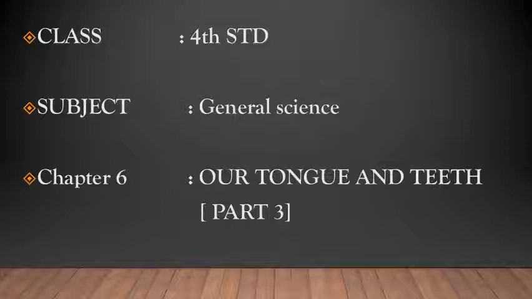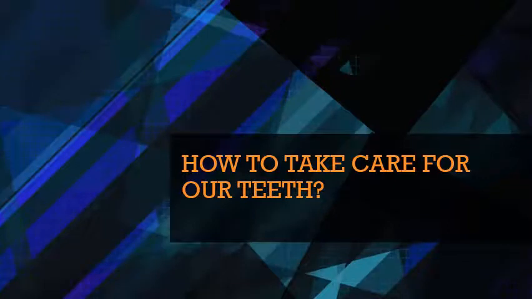In parts 1 and 2 of this lesson, we learned about the two different sets of teeth, that is the milk teeth or temporary teeth and the permanent teeth. We even learned how many teeth are present during the milk teeth period and the permanent teeth period. Permanent teeth, we should take care of them, right?